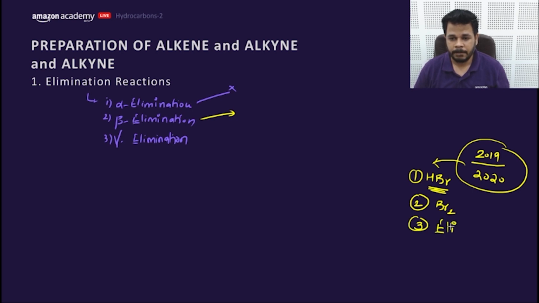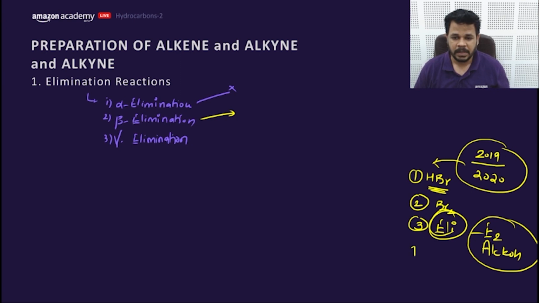Then elimination, that too E2, with alcoholic KOH, which is very favorite of examiners. And the last one is free radical halogenation. These are 4 subtopics which are asked regularly from this chapter.